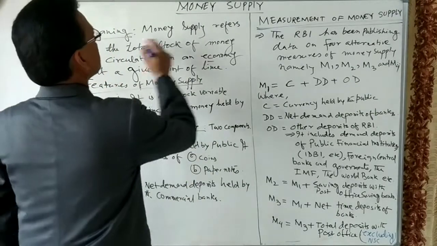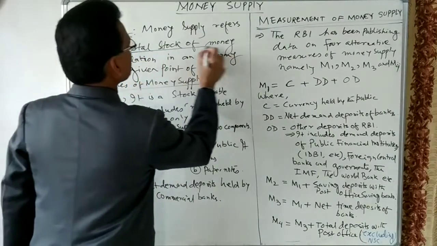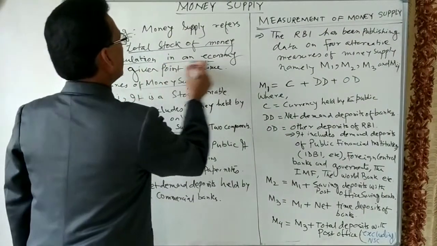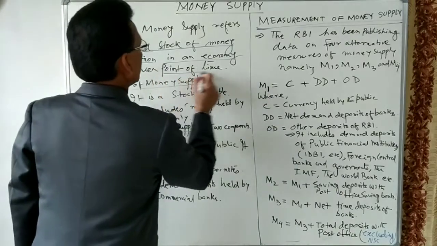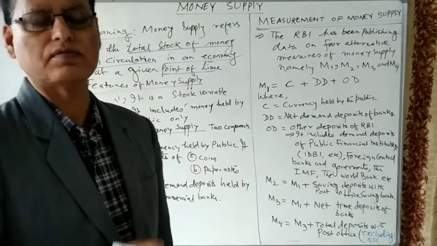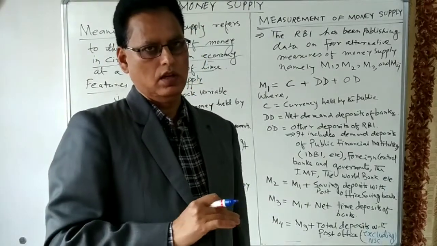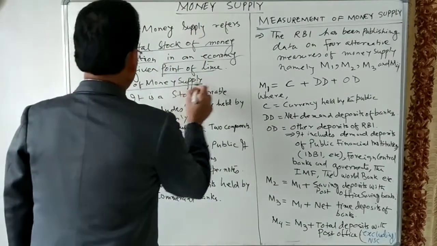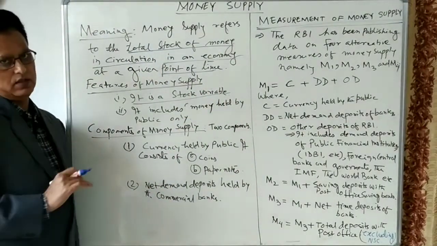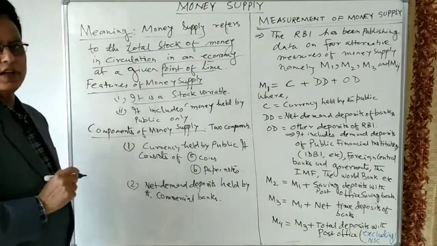Here I have written, money supply refers to the total stock of money in circulation. Total stock means total volume of money supply in circulation in an economy at a given point of time. It means at a particular point of time. Suppose on 31st of March 2020, how much was the money supply? It means the feature of money supply, it is a stock variable. A stock variable means the variable which can be measured at a particular point of time. It means money supply can be measured at a particular point of time.